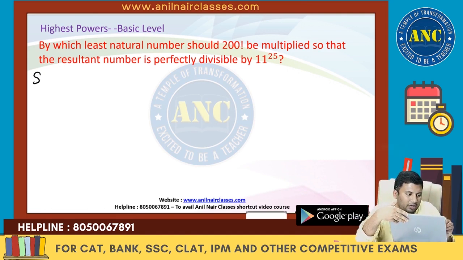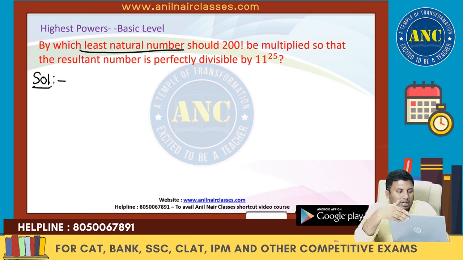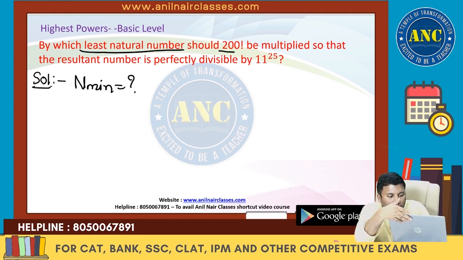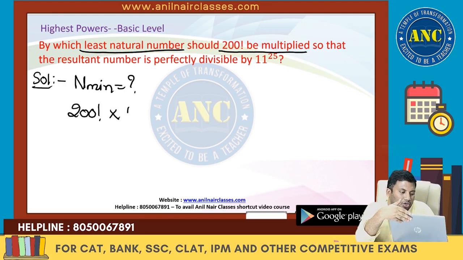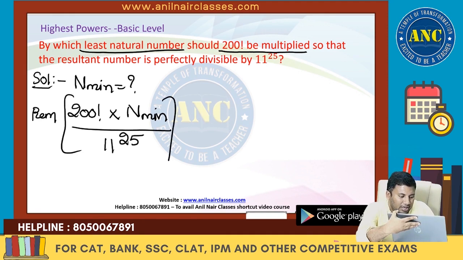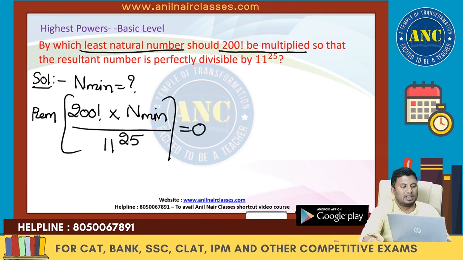Question, please write down. By which least natural number? The natural number which I want should be minimum. What condition should it satisfy? 200 factorial should be multiplied by it such that the resultant number is perfectly divisible by 11 power 25.